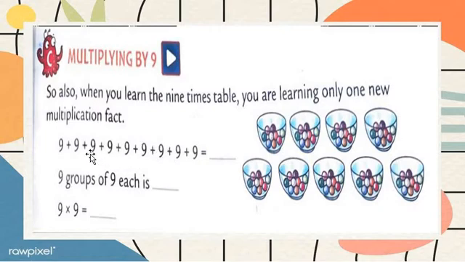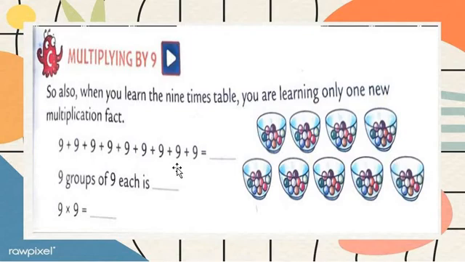Then 18 plus 9, how many? 27. 27 plus 9, 36. 36 plus 9, 45. 45 plus 9, 54. 54 plus 9, 63. 63 plus 9 is equal to 72. 72 plus 9 is equal to 81.